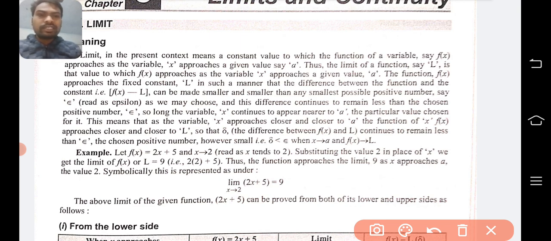So this means that as the variable x approaches closer and closer to a, the function f(x) approaches closer and closer to the limit value. So what does it simply say? As I have already told you, if x approaches towards the particular value, or that constant value, then the function value approaches towards the limit value. Clear? Understood? This means that as the variable x approaches closer and closer to a, the function f(x) approaches closer and closer to the limit value.